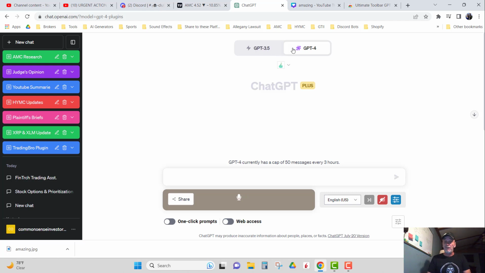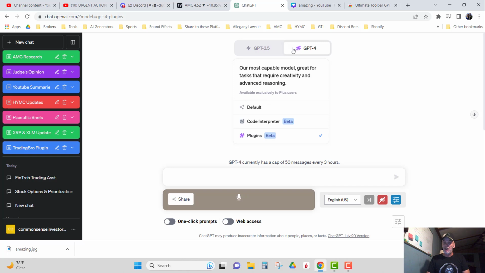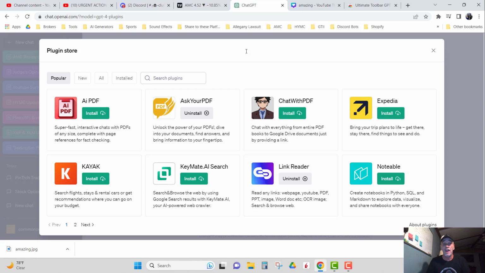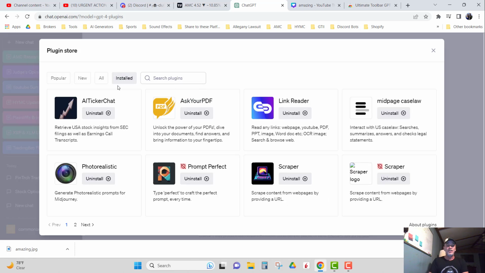Now, in ChatGPT 4, you have to have the ChatGPT Plus. You can go to plugins, and you go down to the plugin store, okay? And I've got some installed, so I can click on it right here. And let me share something else with you people, is that this is a growing thing, all right? It started off this way, and it's getting better and better every day. When it first started with the plugins, you would have to go from page to page to page to page to where now I used to say, man, I wish they had a search plugin, and then they put it, all right? So what I have installed is AI Ticker Chat,